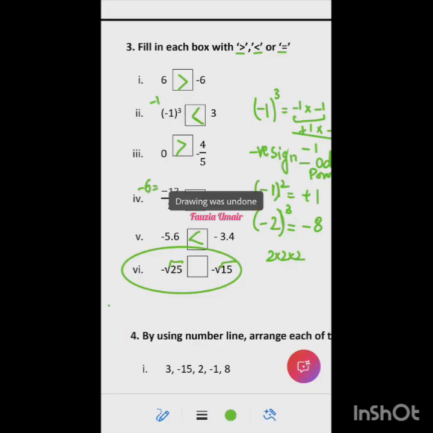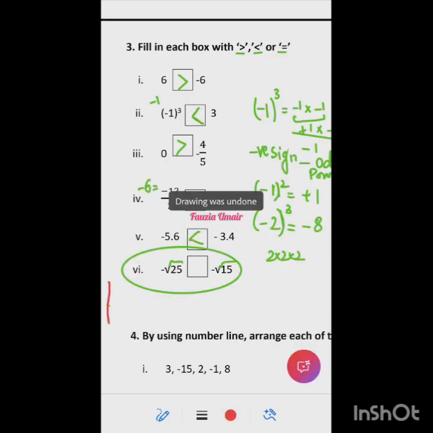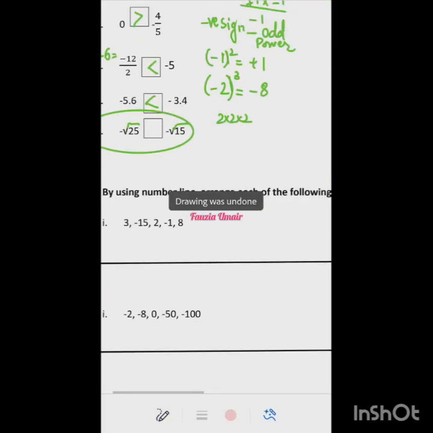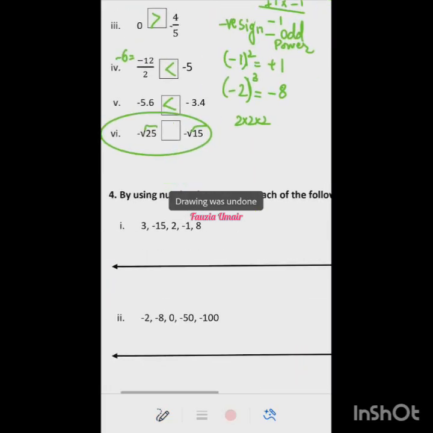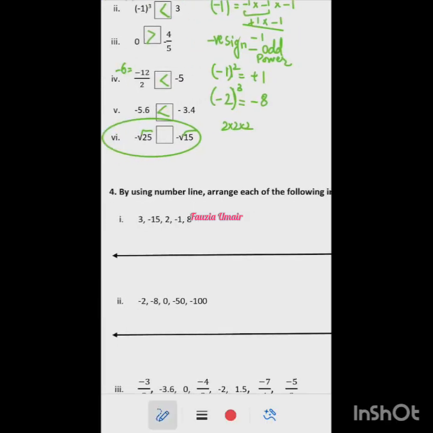So moving on to question number 4. By using a number line, arrange the following on the number line in ascending order. So whenever we need to draw numbers on a number line, this is a trick, Zainab.